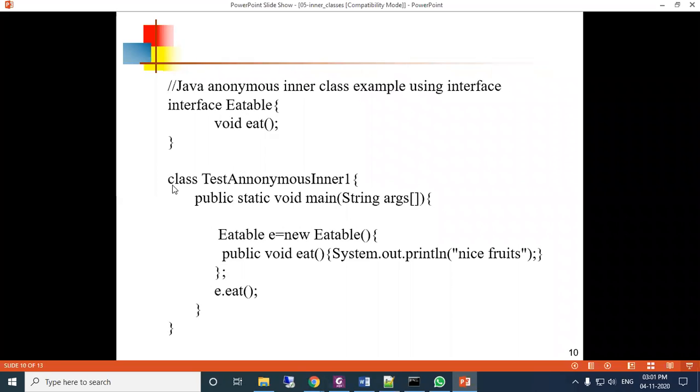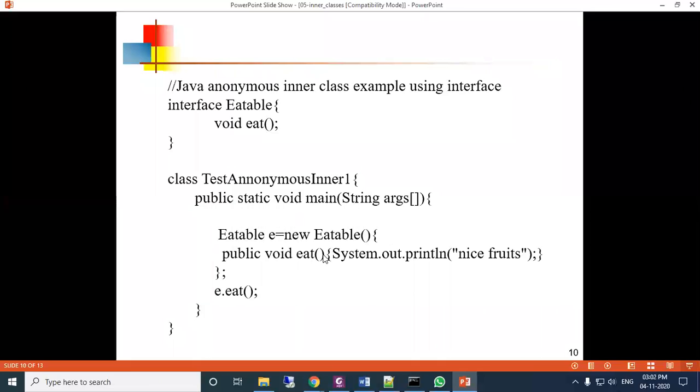Then in another class, TestAnonymousInner1 class, the main method is going to be defined. Eatable is the class, e is the reference, new Eatable, public void eat method is defined. Then this is the semicolon, meaning the eat method definition is closed here.